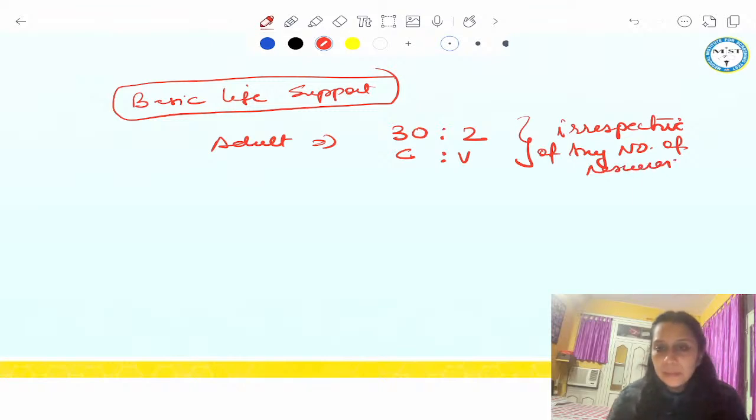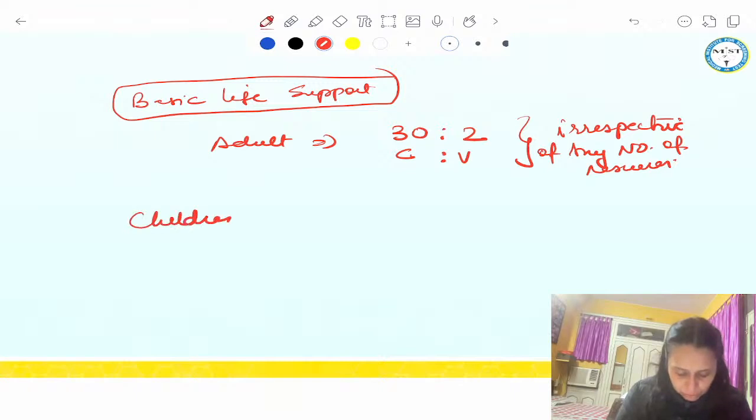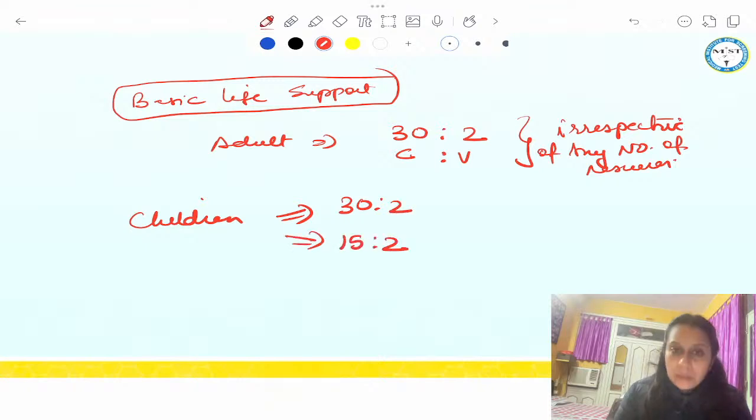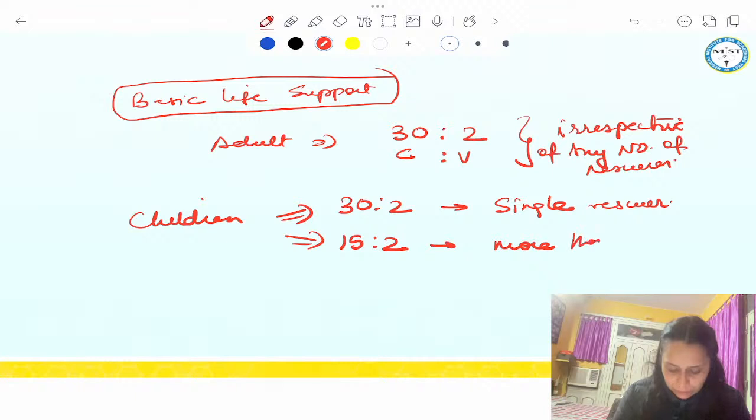This will be 30:2. It will not change. In children, it is 30:2 and it could be 15:2. 30:2 if it is a single rescuer, and 15:2 if more than one. Always children or infants same.